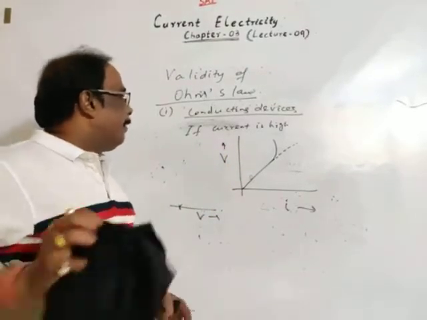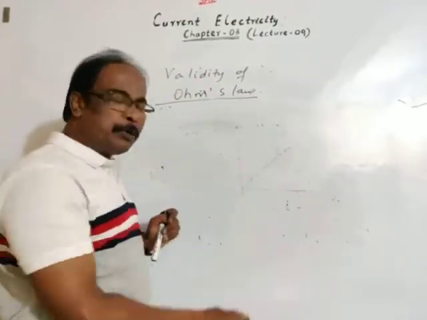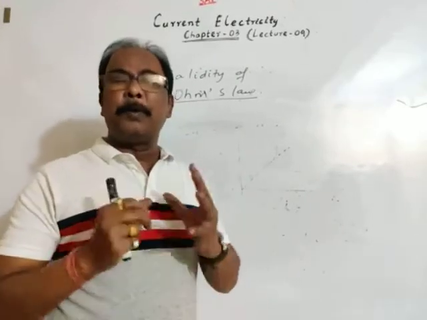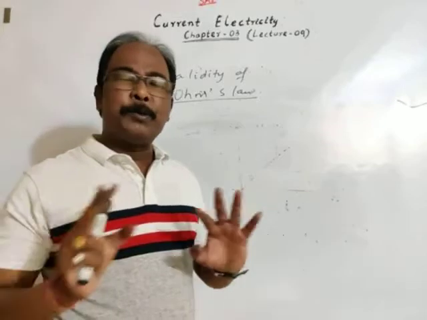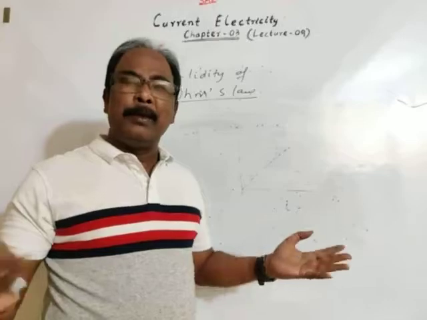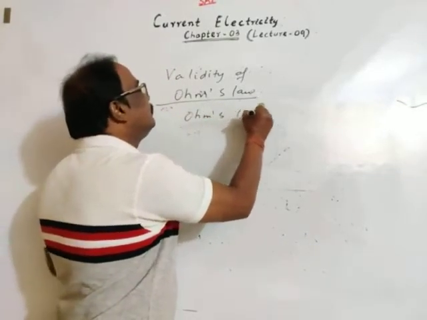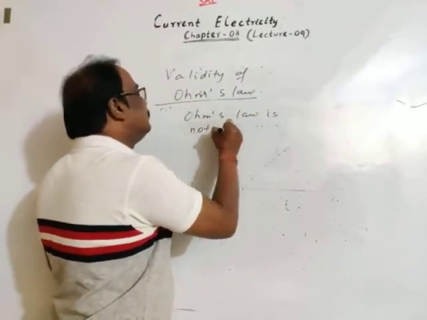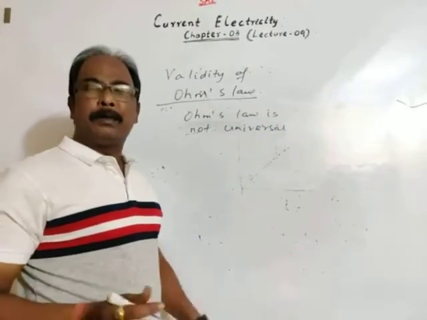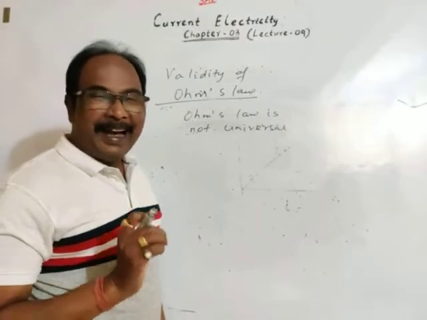As we have discussed, in most of the cases Ohm's law is valid. But there are some cases, suppose we consider gas, where Ohm's law is not valid. Thus we may say Ohm's law is not universal, as it is not obeyed in some cases.